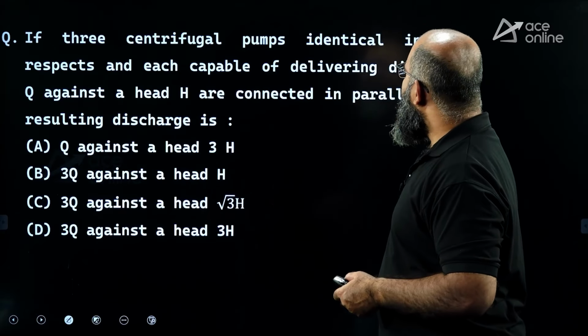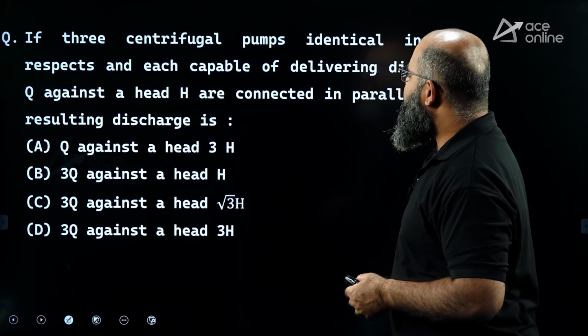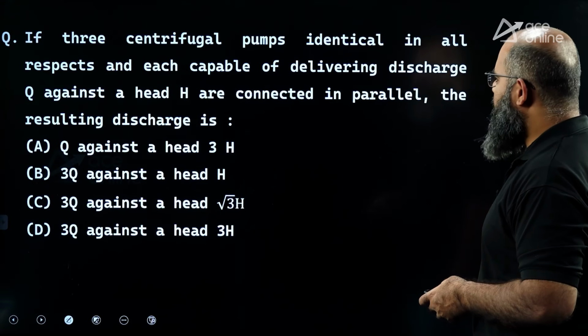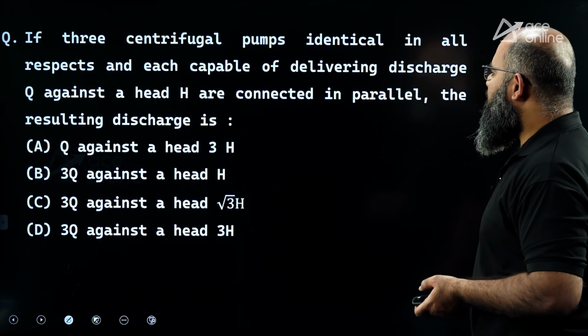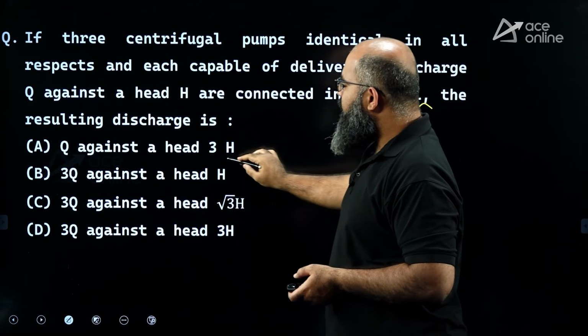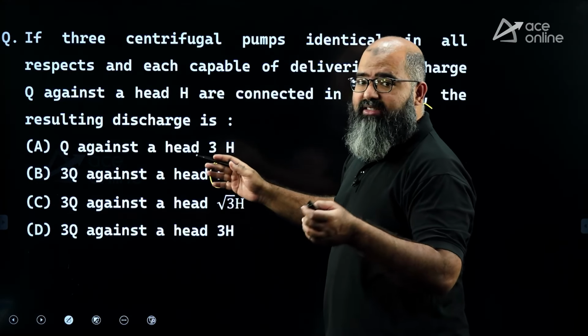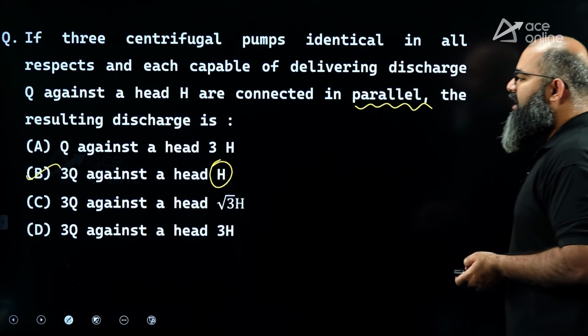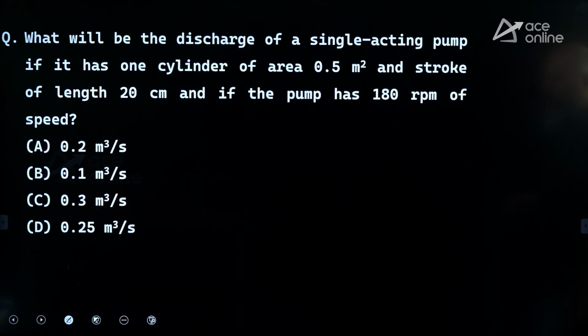If three centrifugal pumps identical in all respects and each capable of delivering discharge Q against a head capital H are connected in parallel, the resulting discharge is equal to how much? All are connected in parallel, therefore their head will again be equal to H, but their discharges will get added up, therefore their discharge will be 3Q against the head of capital H. Next question.